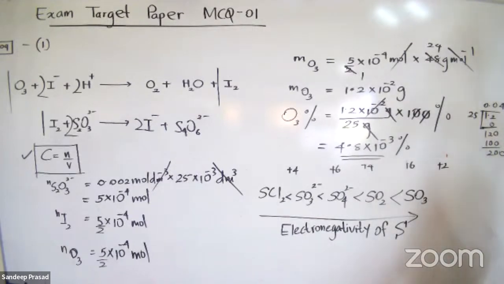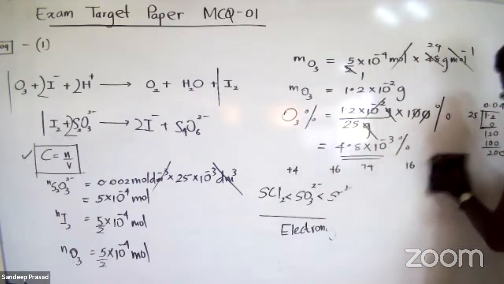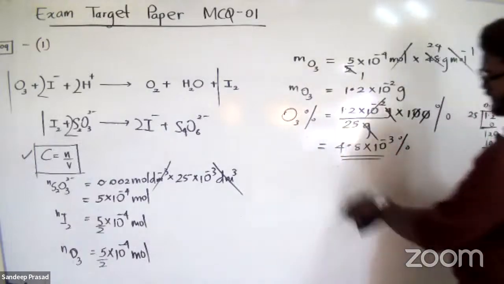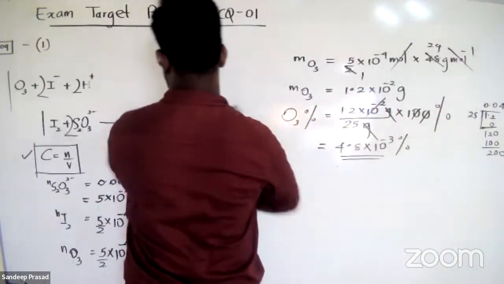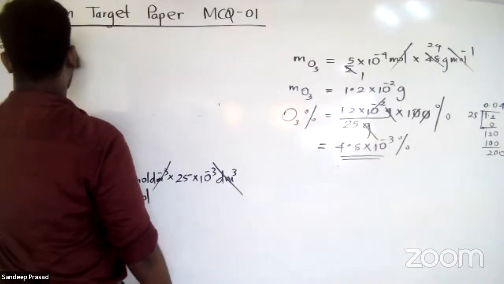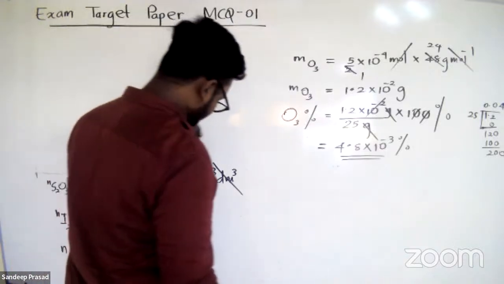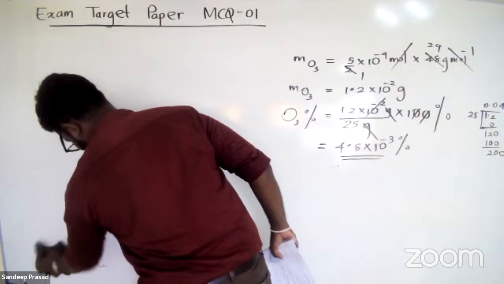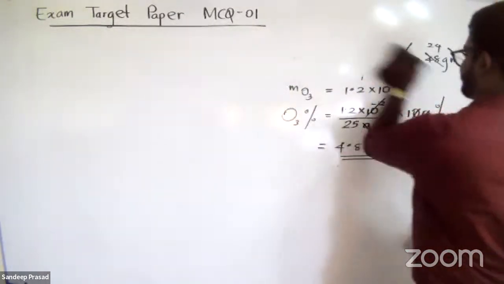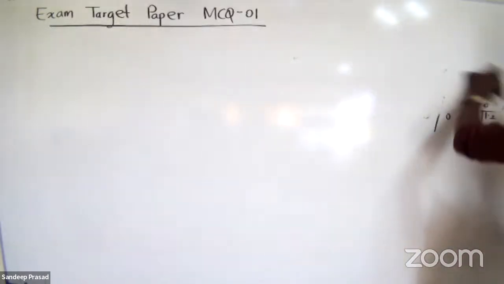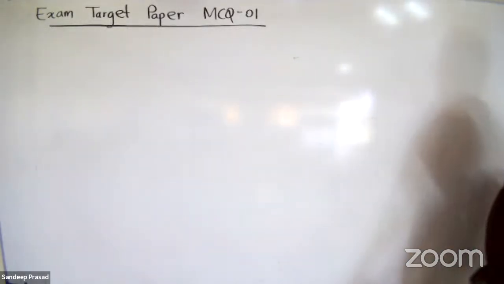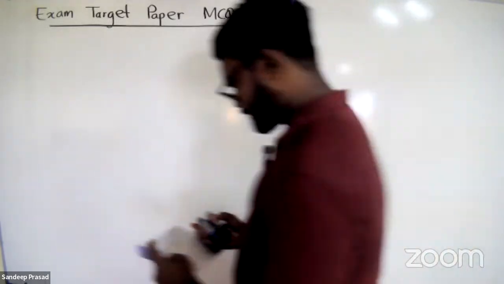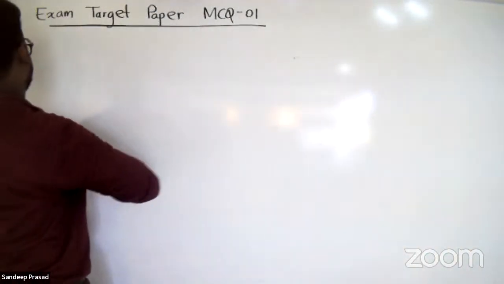Do you know how to construct the Born-Haber cycle for sodium chloride? What is the purpose of constructing the Born-Haber cycle? The purpose is to find out lattice enthalpy of ionic solids. We know that ionic compounds form ionic lattices. In order to find out the energy of these ionic lattices, we can use the Born-Haber cycle. So let's see how we can construct the Born-Haber cycle for sodium chloride. Question number 10.